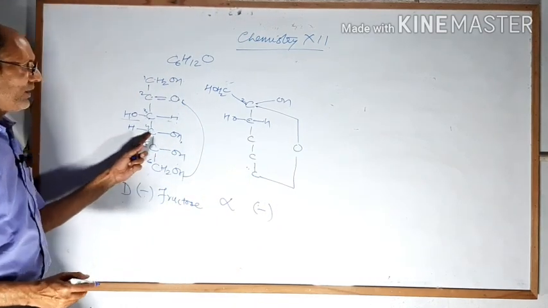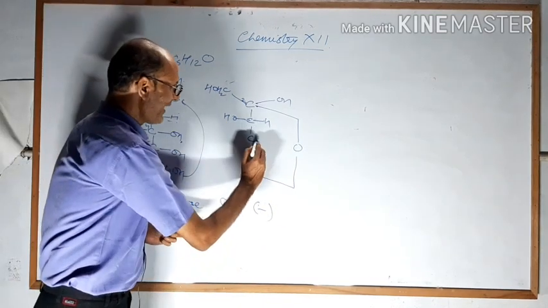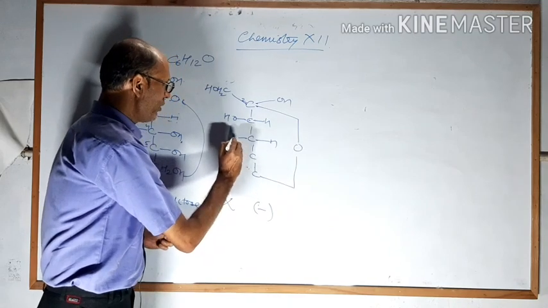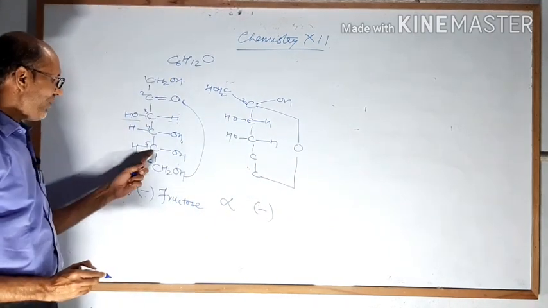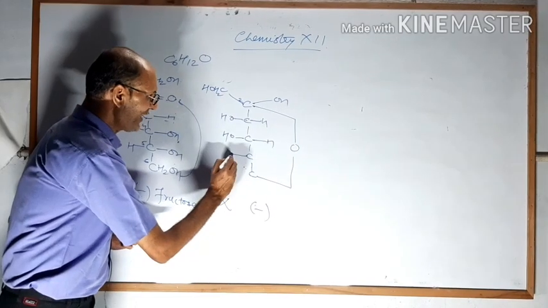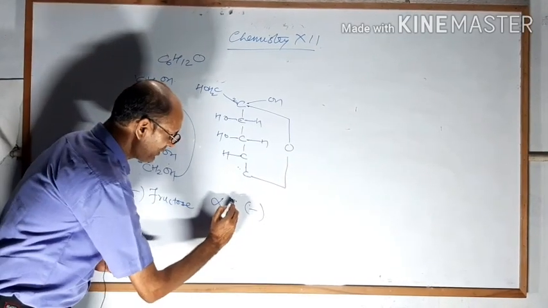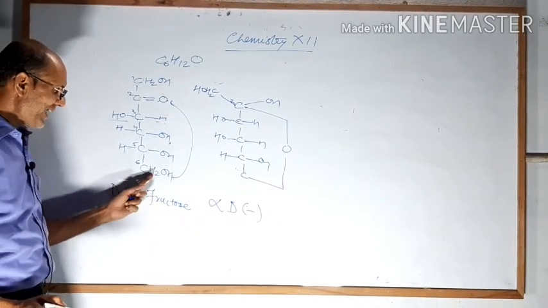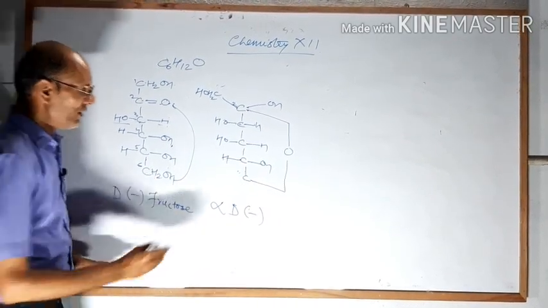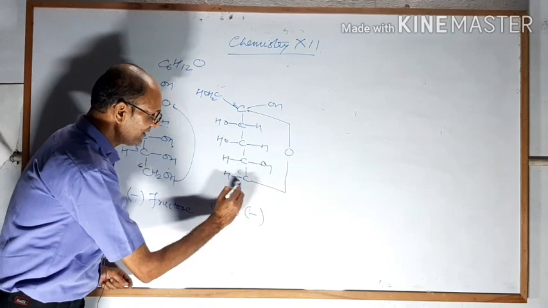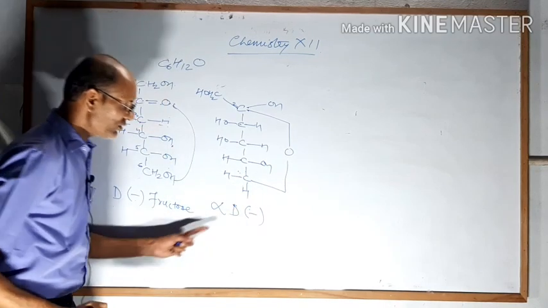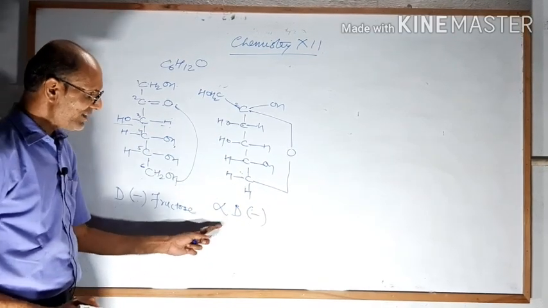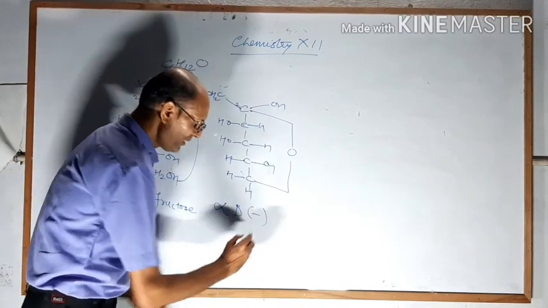Carbon number 4, reverse of this, so right side H and left side OH. In carbon number 5, left side H, it indicates the D, right side OH. Now see there are two H here left, so we will attach H like this and like this. So this is, dear student, alpha D minus fructose.